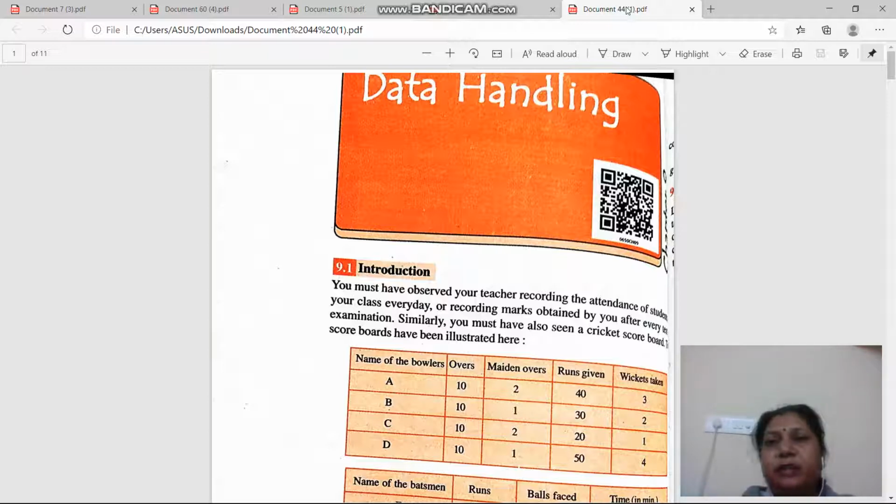Now we will start our revision. So fraction and decimal we have completed. So let's talk about data handling. In data handling, I think there is a pictograph, bar graph, and tally marks distribution table, right? So these are the three main parts, but it is MCQ type questions.